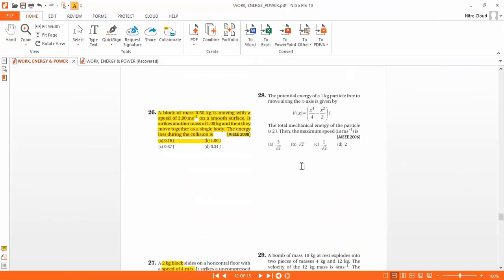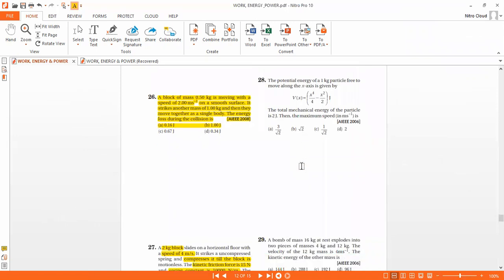28. The potential energy of a 1 kg particle free to move along the x-axis is given as U of x equals x power 4 by 4 minus x square by 2.